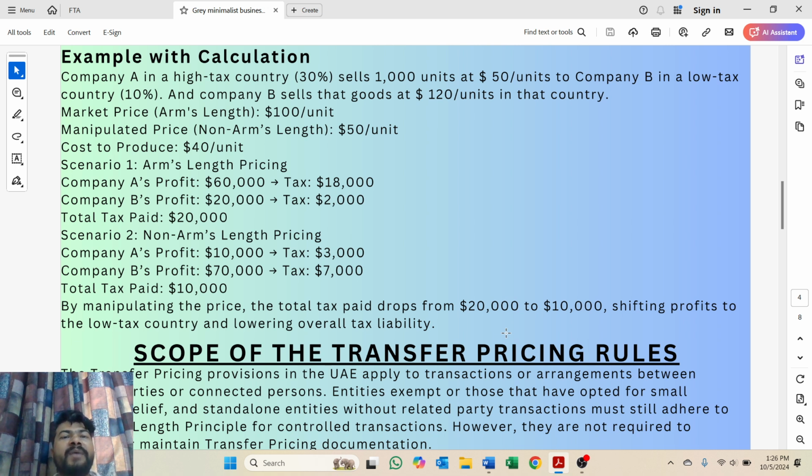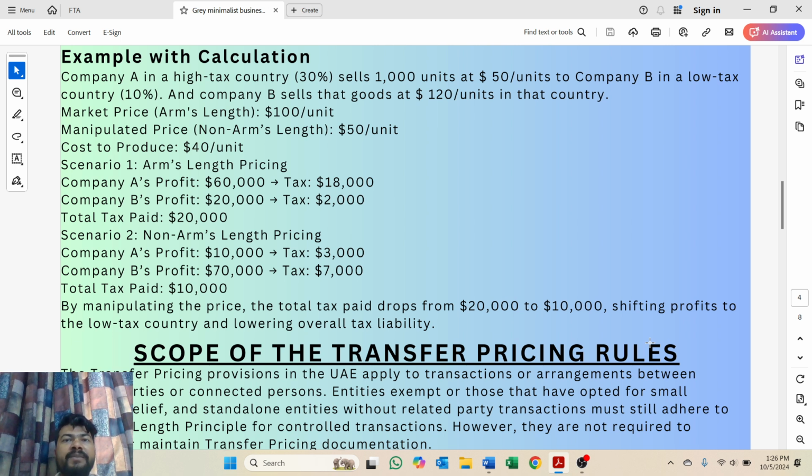That's why the transfer pricing rule requires these related party transactions to be transacted at arm's length principle. So now we'll understand the scope of the transfer pricing rule.